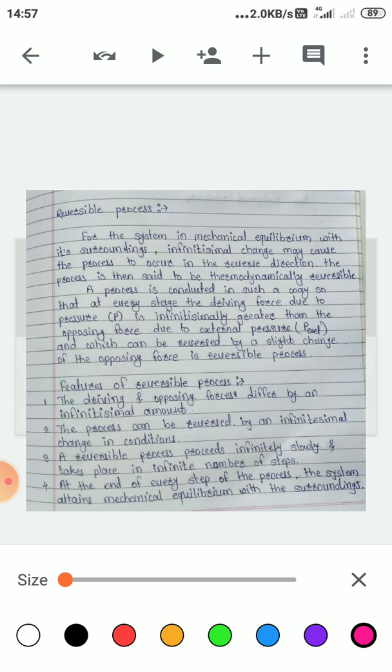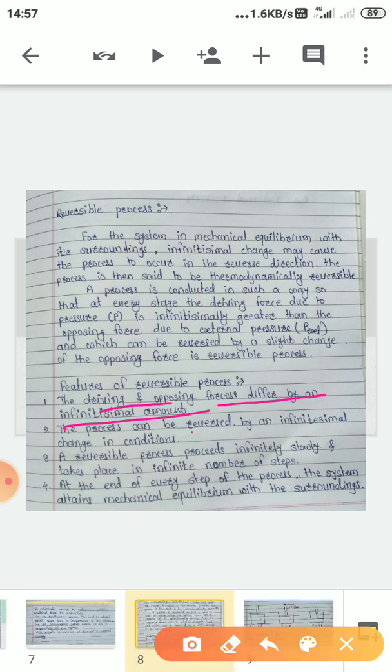First, the driving and opposing force differ by an infinitesimal amount. That means if the external pressure is increased or decreased by a greater amount, then the process will occur. Second, the process can be reversed by an infinitesimal change in condition. If we increase the pressure by more, compression takes place to a greater amount. If we reduce the pressure by more, expansion takes place to a greater amount.